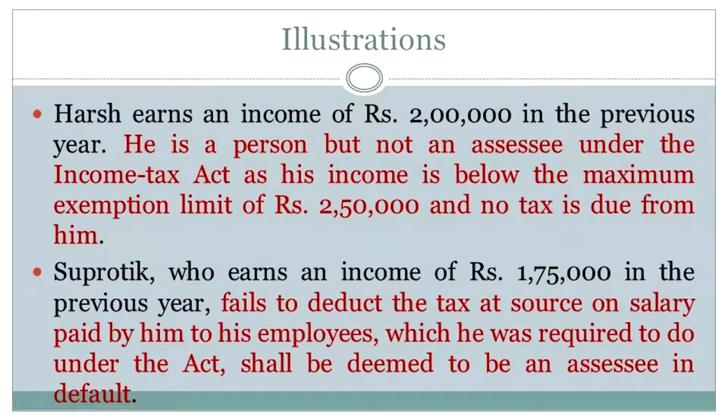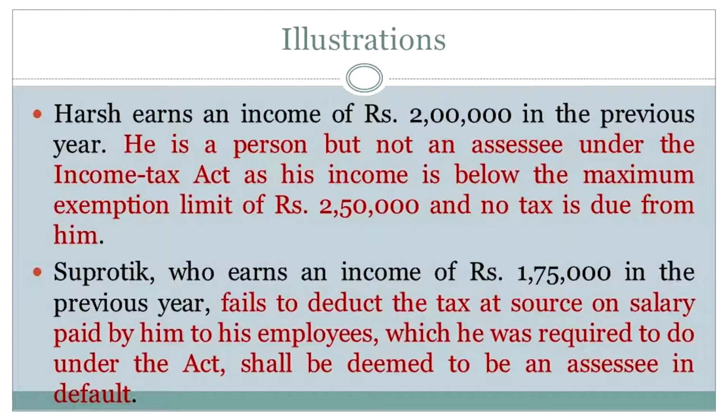I'm going to give you 2 illustrations that will make the concept of an assessee clear to you. Harsh earns an income of rupees 2 lakh in the previous year. He is a person, but not an assessee under the Income Tax Act, as his income is below the maximum exemption limit of rupees 2,50,000 and no tax is due from him. Simple example, right? Now, slightly more complicated example.